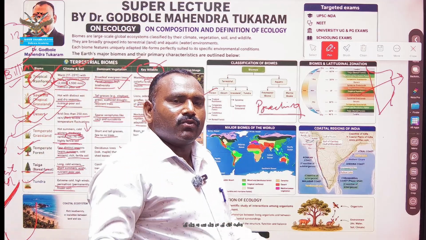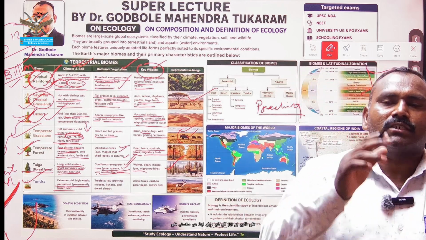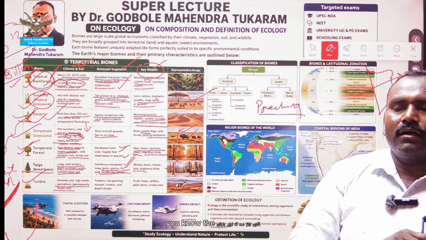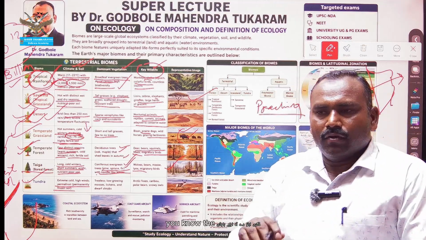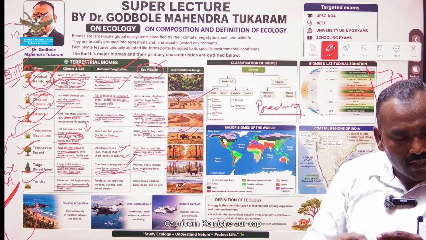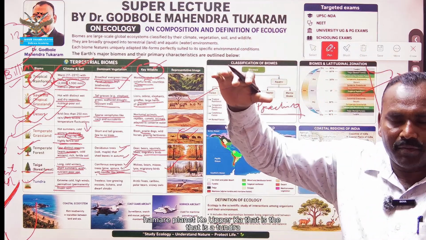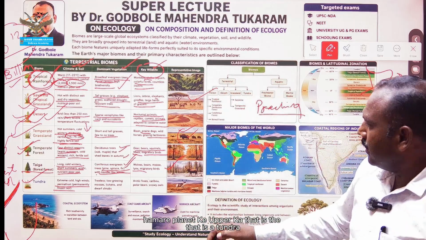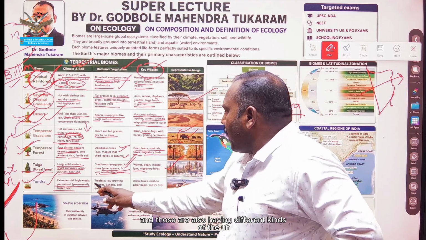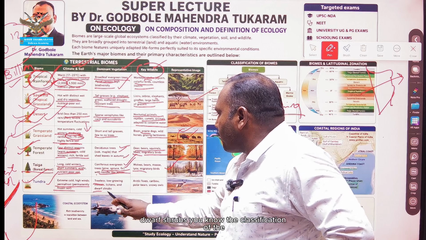नॉर्दर्न एंड सदर्न जो हमारे अर्थ के दो पोल हैं, ये पोल के रीजन में हमें जैसे कि 65 डिग्री के above at the north और 65 डिग्री below। The tropic of cancer followed by the tropic of capricorn. Capricorn के नीचे और tropic of cancer के ऊपर का जो हिस्सा है हमारे प्लैनेट के ऊपर का, that is a tundra, and those are also having different kinds of the treeless or the low growing mosses and lichens and the dwarf shrubs.